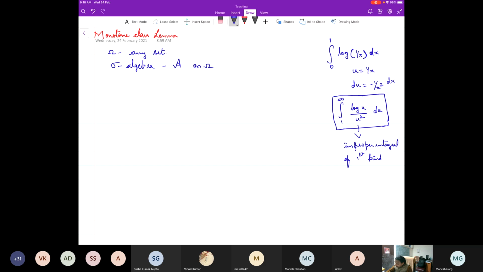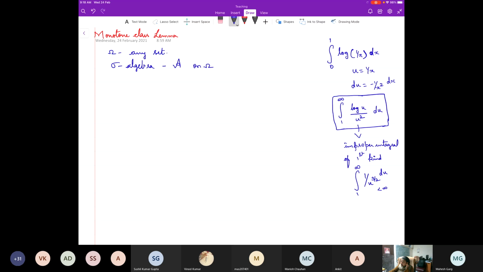So how to show that? You compare it with root u, so in fact, 1 upon u raised to the power 3 by 2. And then you should be able to say that this integral is convergent, or show that this function is integrable. Show that this is finite, and therefore this whole integral is finite, because this integral is bounded by this. That you will have to realize.